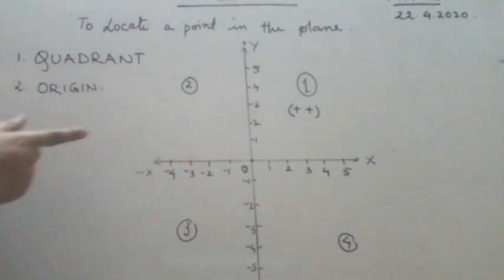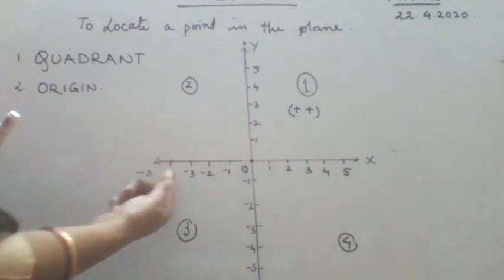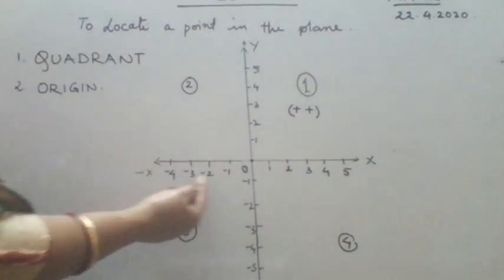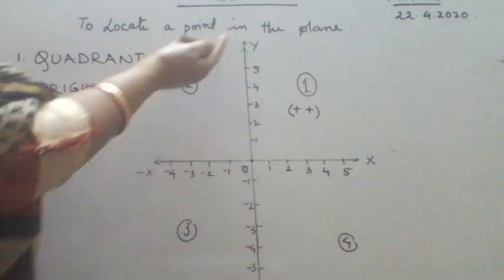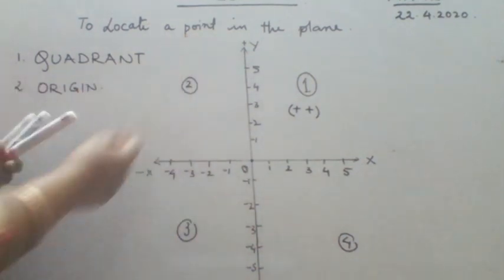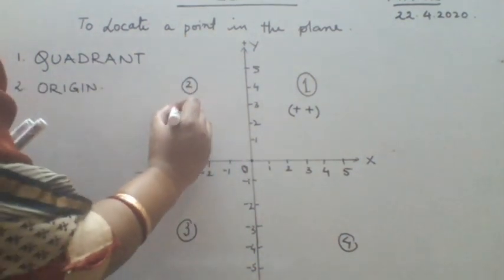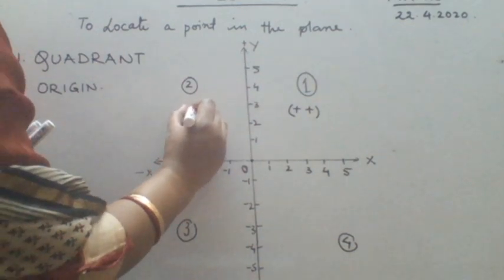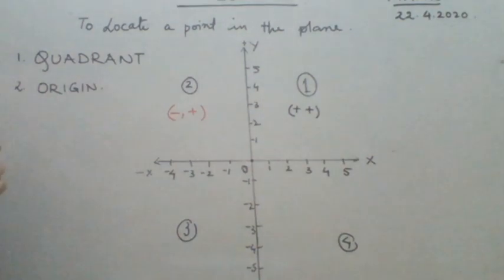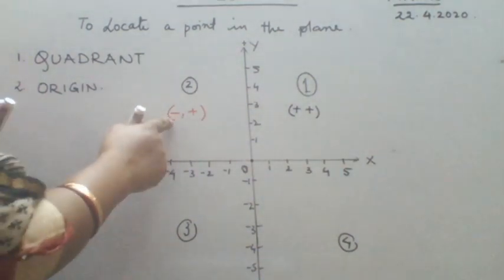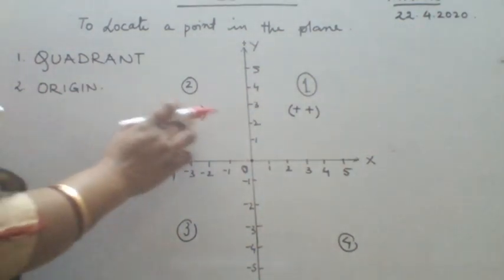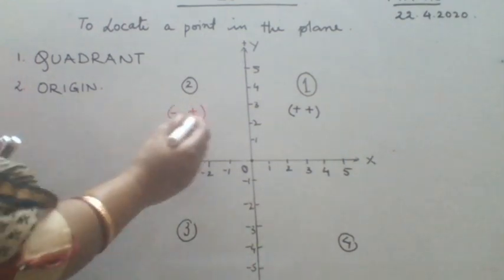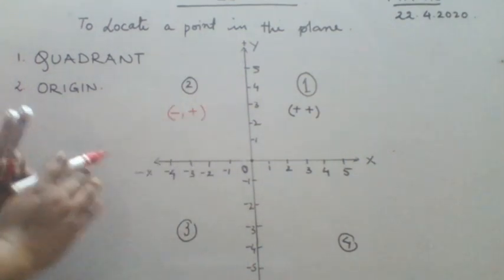Now, in this second quadrant, you see x-axis is negative. The points are negative, and this is your y. This is positive. So in this quadrant, the points are negative and positive. So we call the second quadrant the negative positive quadrant. Negative positive. You may ask, ma'am, why not positive negative? It is not positive negative.